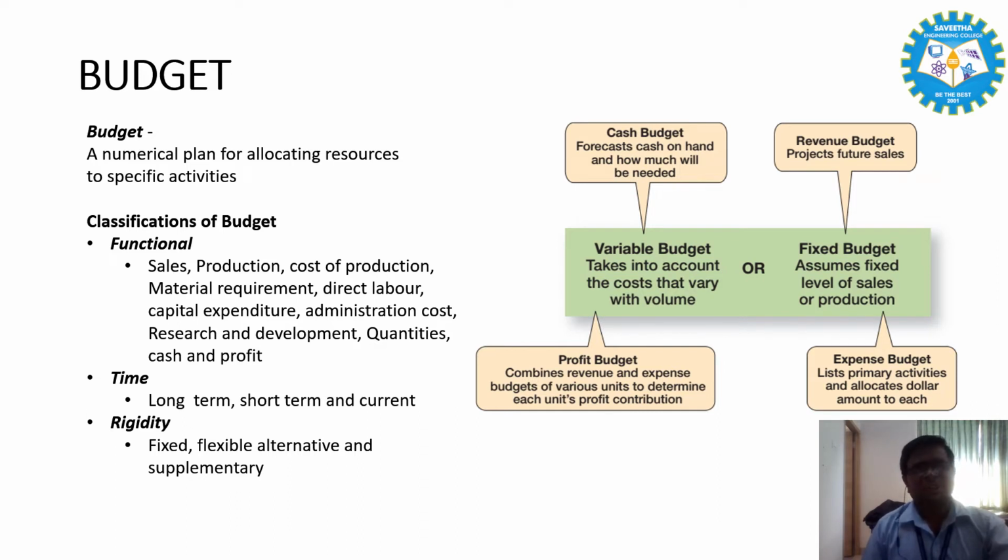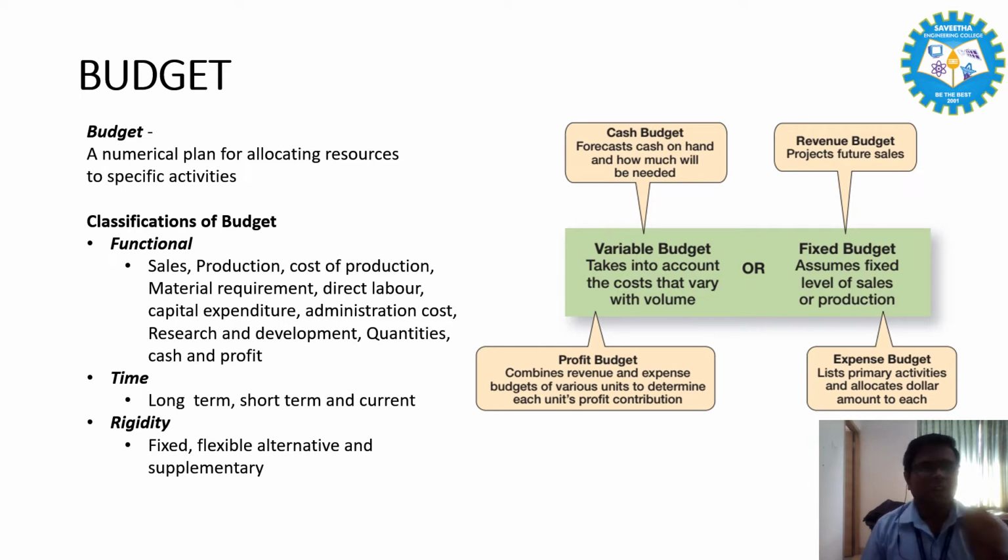The next one is a capital expenditure budget. It deals with the capital expenditure for plant, machinery, equipment, and other items. It has been prepared after considering the availability of production capacities, assets, and possible production techniques.